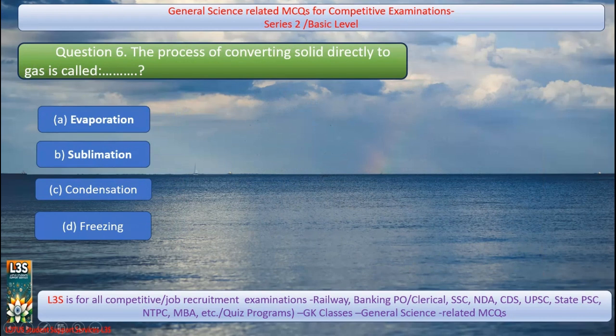Question 6. The process of converting solid directly to gas is called A. Evaporation, B. Sublimation, C. Condensation, D. Freezing. And the right answer is B. Sublimation.